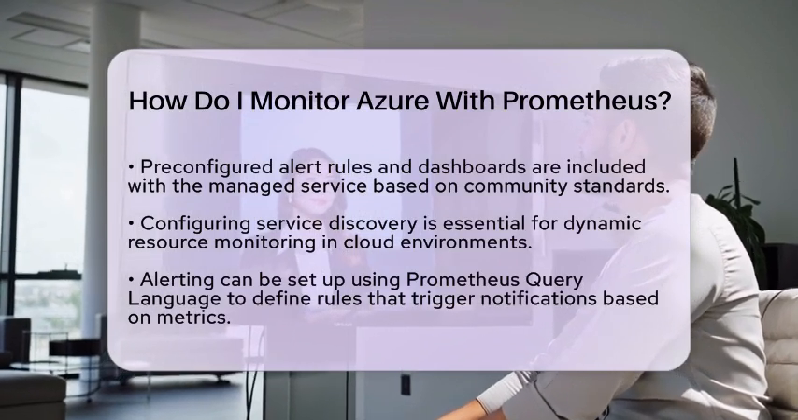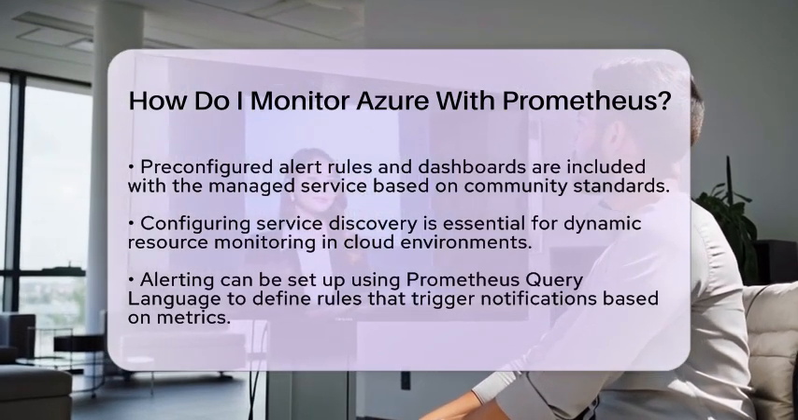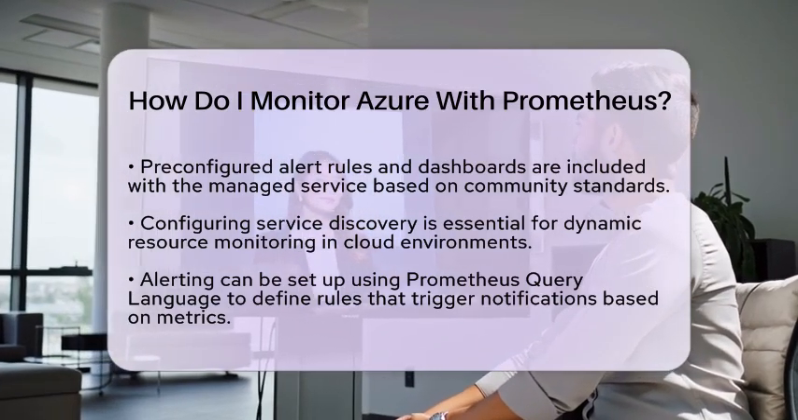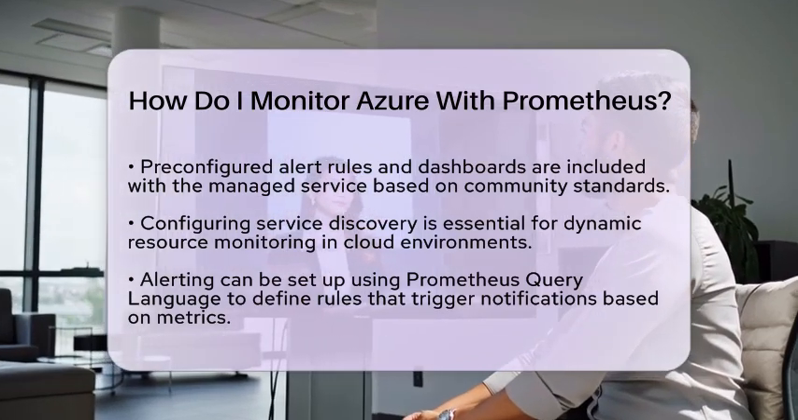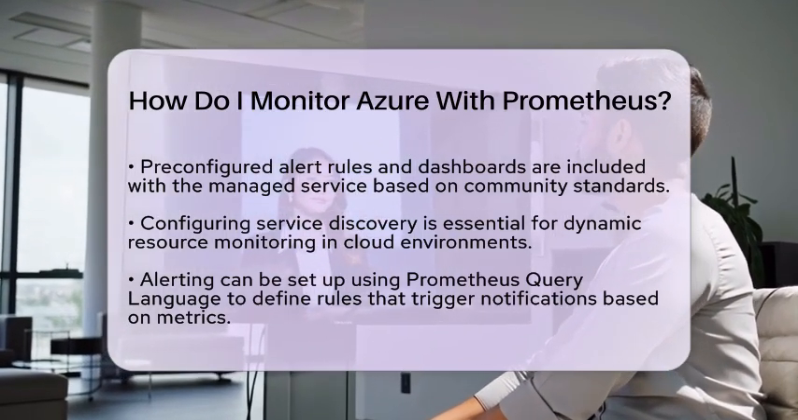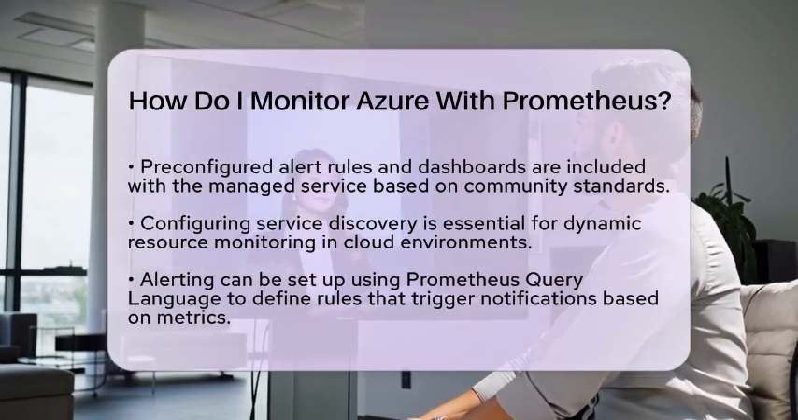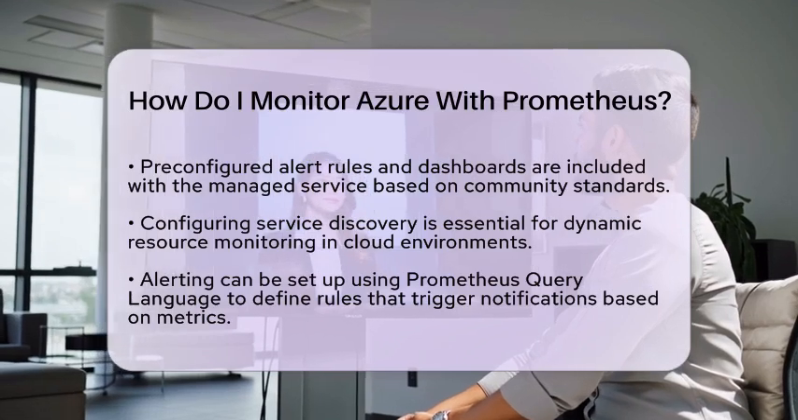Using Prometheus Query Language, you can define alert rules within Azure Monitor. These rules will trigger notifications based on specific metric thresholds or conditions. Alerts are continuously evaluated, and when conditions persist, they activate and notify you through Azure Action Groups. You can manage these alerts directly in the Azure portal alongside other monitoring alerts.